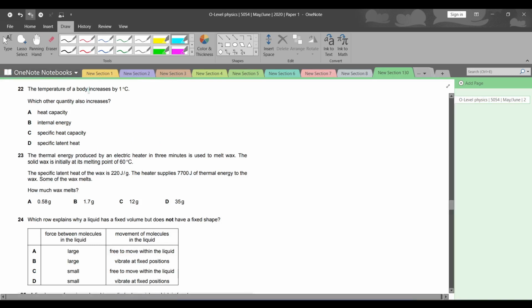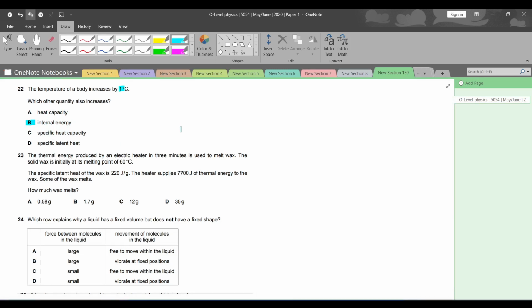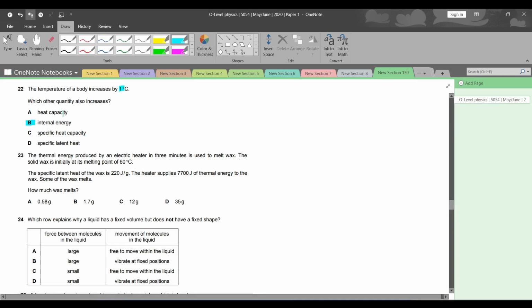Question number 22. The temperature of a body increases by 1 degree Celsius. Which other quantity also increases? That will be our heat capacity? No. Our internal energy? Yes. Specific heat capacity, specific latent heat. So A, C and D are not values that change, okay? For example, specific heat capacity is the amount of heat energy required to raise the temperature of 1 kilogram of substance by 1 degree Celsius, or you can say Kelvin as well. These are not values that change. So yeah, let's move on.